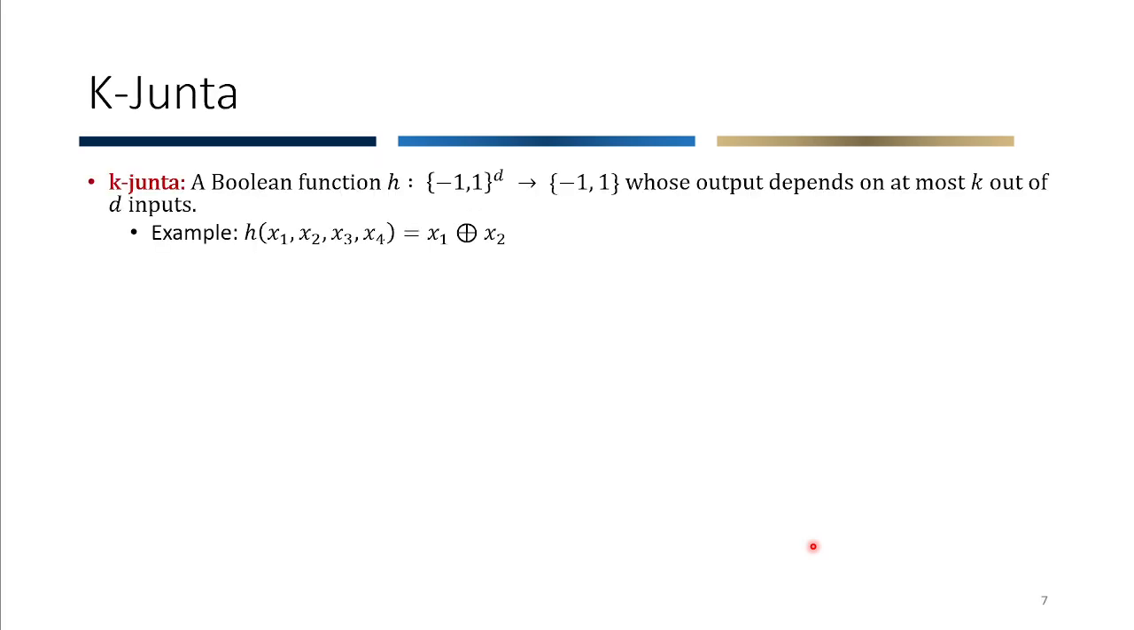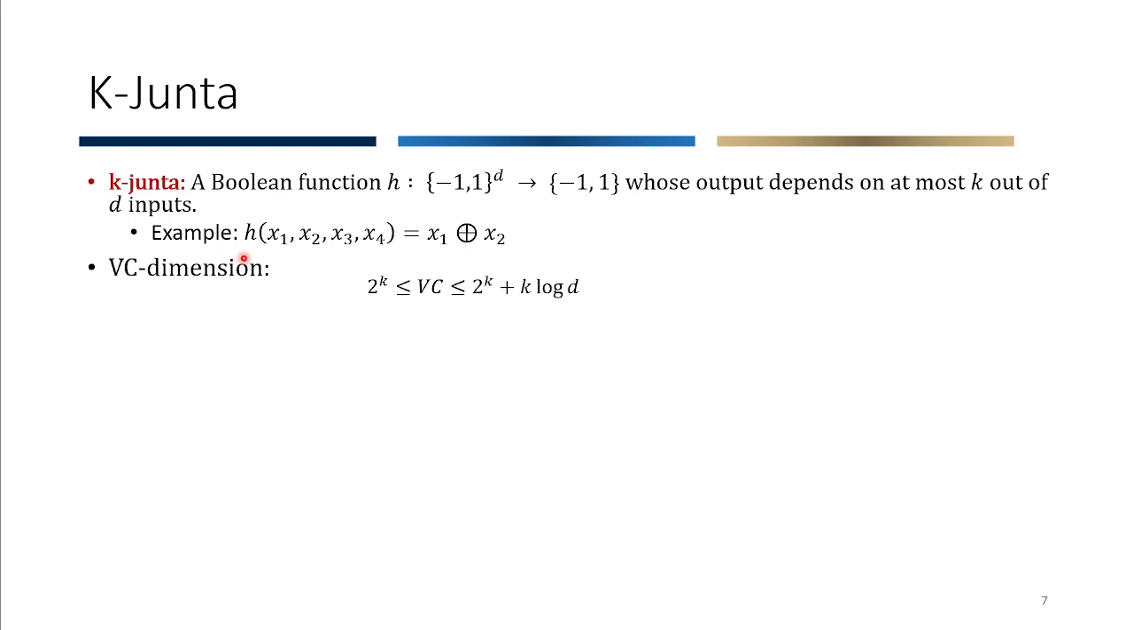So in this paper, we focus on k-Juntas, and we show that we can have a tighter bound on the loss. A k-Junta is essentially a Boolean function h on d inputs, but whose output depends on at most k out of d inputs. So here's an example. Let's take h to be this function. Obviously the output of this function only depends on x1 and x2. Therefore this function h is a 2-Junta in a 4-variable input system.